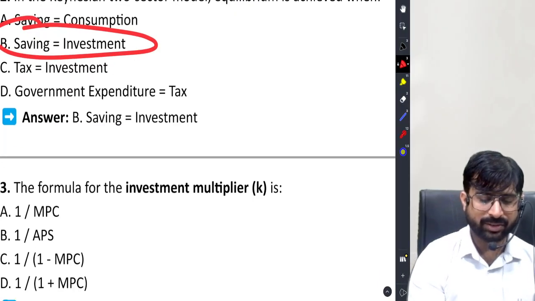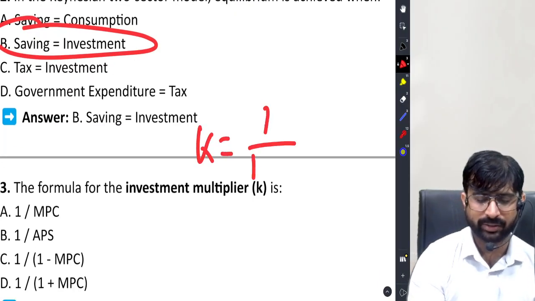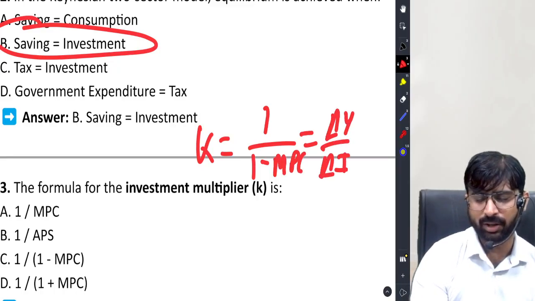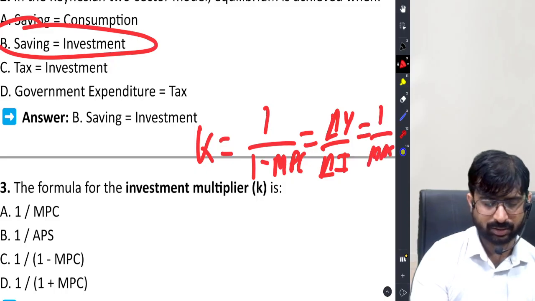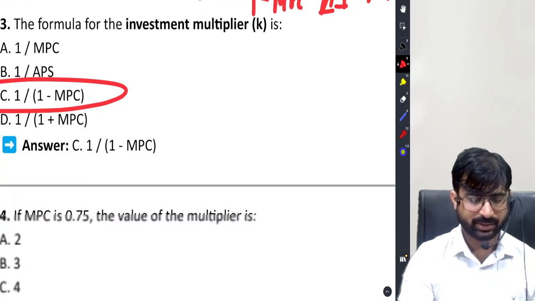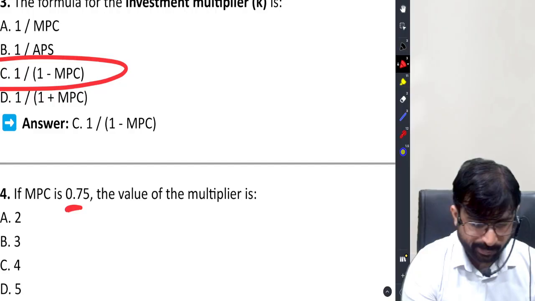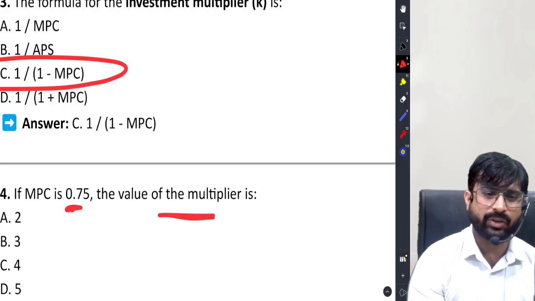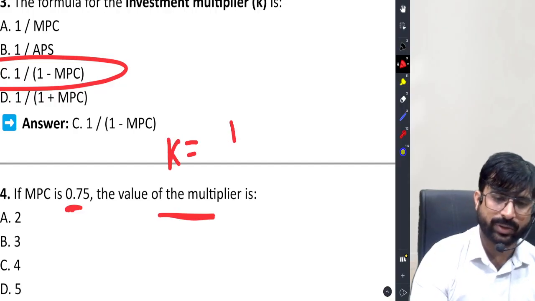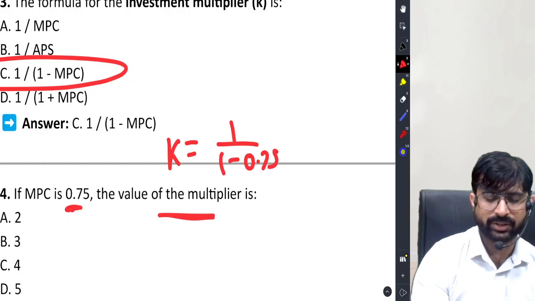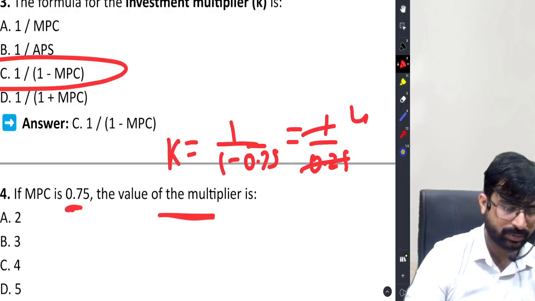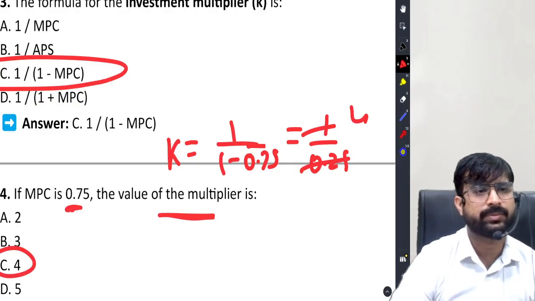Formula for multiplier, say investment multiplier. I know three formulas: 1 by 1 minus MPC, change in income by change in investment, or 1 by MPS. If MPC is 0.75, what is the value of investment multiplier? K is equal to 1 by 1 minus 0.75, 1 by 0.25, boom, 4.